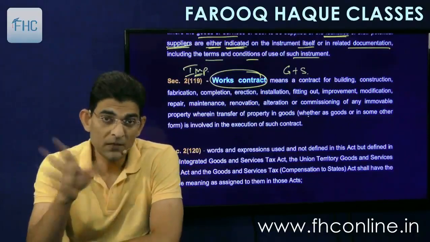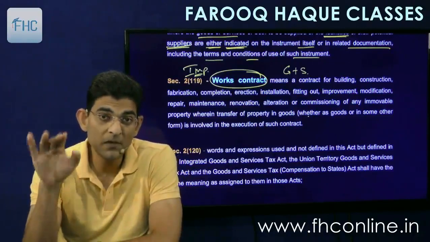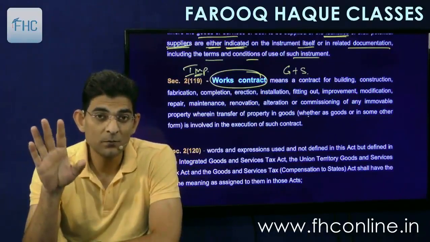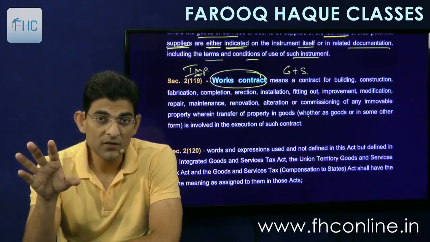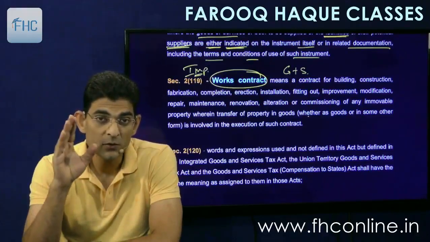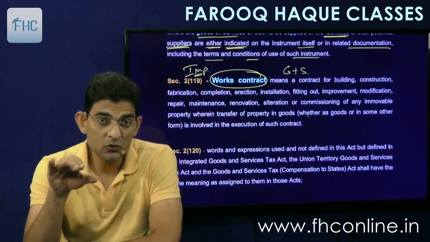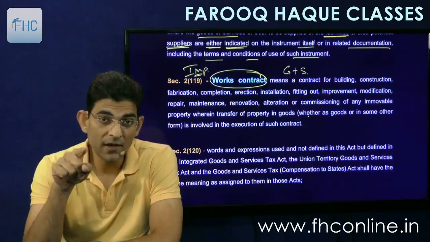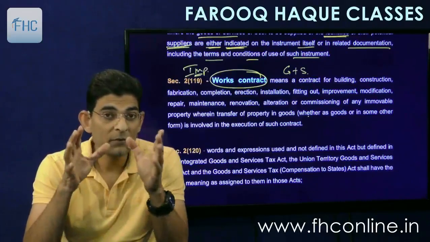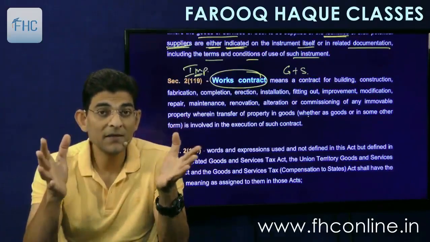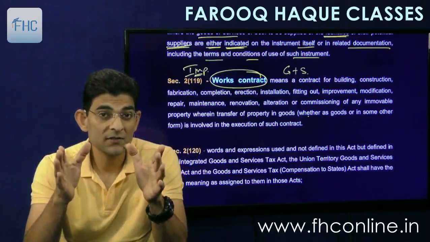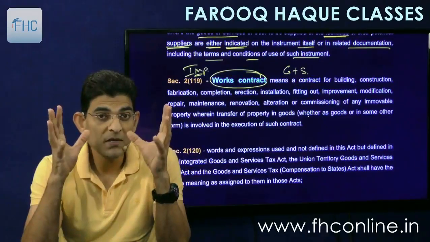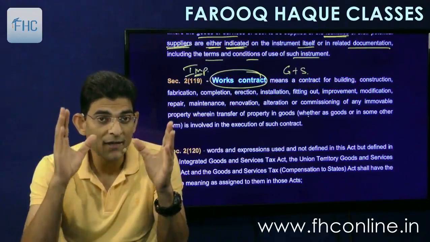So you have to bring the material, all the cement, steel, sand, bricks, and then you will bring the labor also, who will construct the building and give it to me. So you are giving me two things, the building material plus the labor, your service. So work contract is a combination of two, the goods and the service.